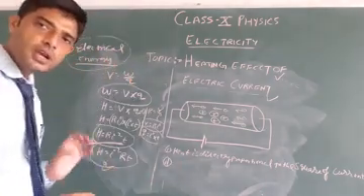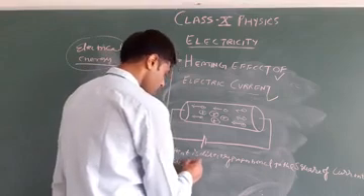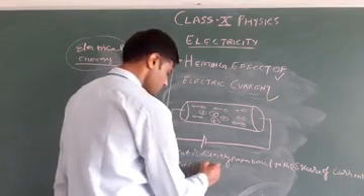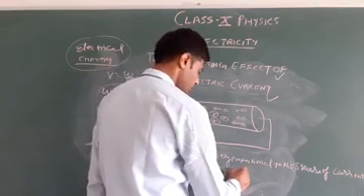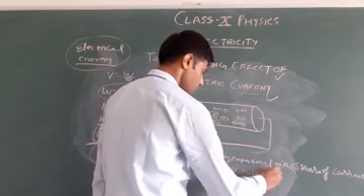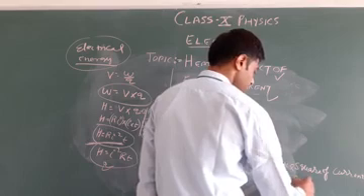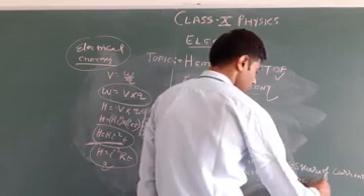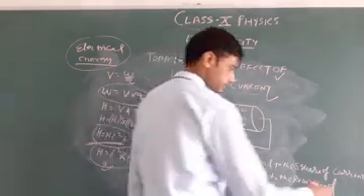Second, the heat is directly proportional to the resistance of wire.